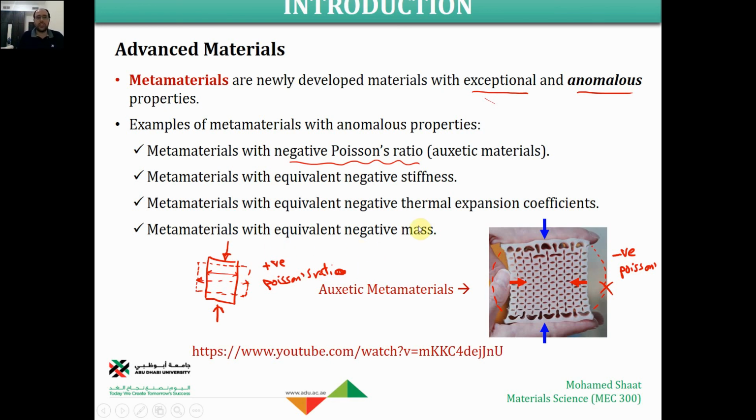So this is the basic concept of the metamaterial. Again, metamaterials are newly developed materials with exceptional, weird, anomalous properties that we didn't experience before in conventional materials, like negative Poisson's ratio, equivalent negative stiffness, equivalent negative thermal conductivity, and equivalent negative mass. Make sense?